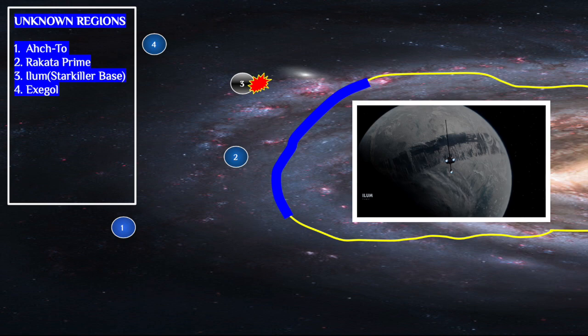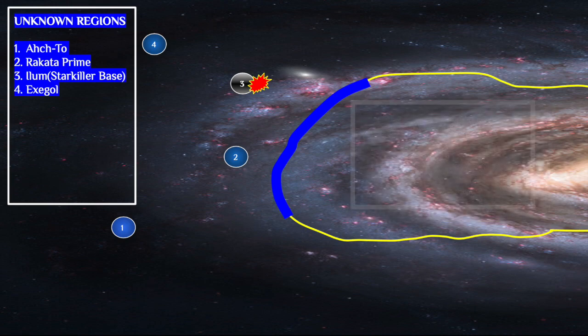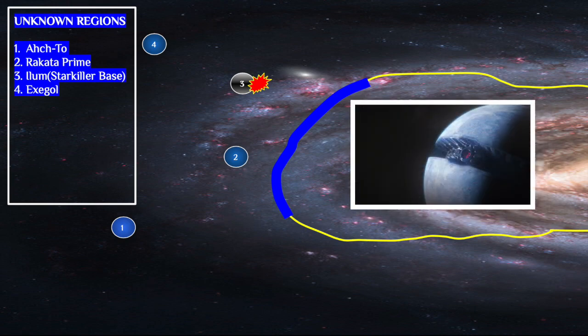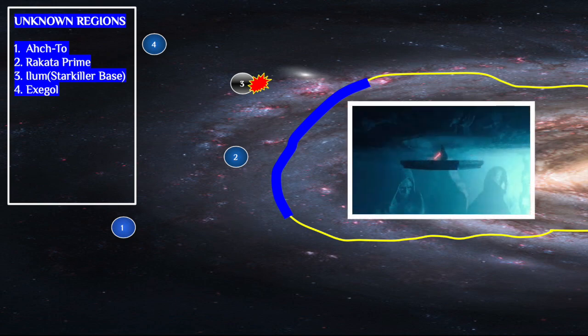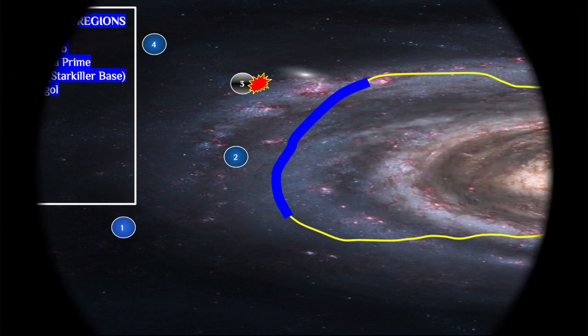And then when the First Order took over, since the planet already was mined for kyber crystals, it was dug deep inside the core. They just built from that and then made the planet itself a superweapon from the kyber in the core. And then finally we have Exegol at number 4. This is the ancient Sith hidden world that we see in Episode 9 where Palpatine is hiding out.